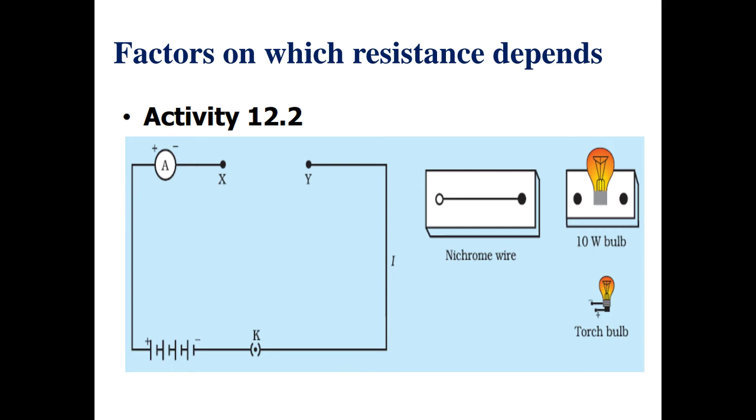And when we took a thick wire, the area of cross section for passage of charged particles is more, so more charged particles were flowing through the conductor. The more the number of charged particles, the more is the current, and that's why more current was shown by the ammeter.